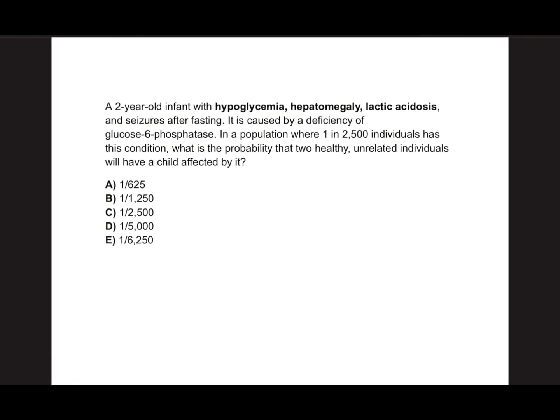A 2-year-old infant presents with hypoglycemia, hepatomegaly, lactic acidosis, and seizures after fasting. This condition is caused by deficiency of glucose 6 phosphatase. In a population where 1 in 2,500 individuals has this condition, what is the probability that two healthy, unrelated individuals will have a child affected by it? Now, if you want to work this out, you can pause the video here and come back when you're ready.